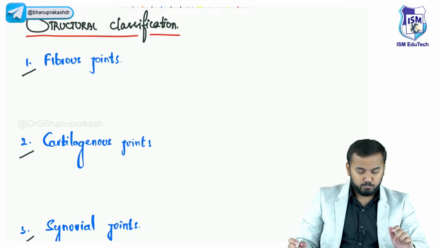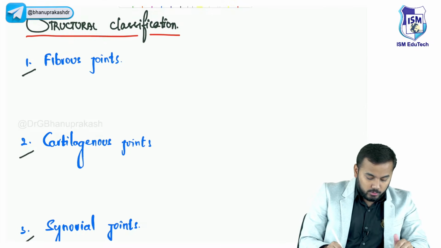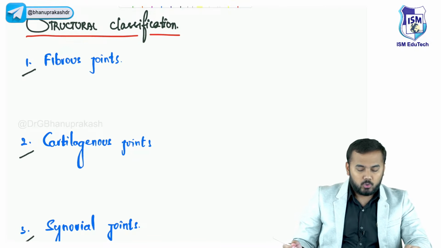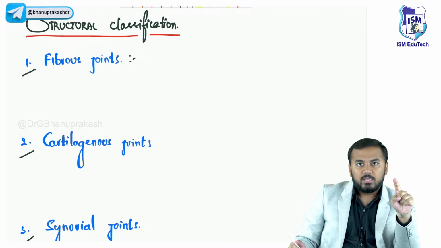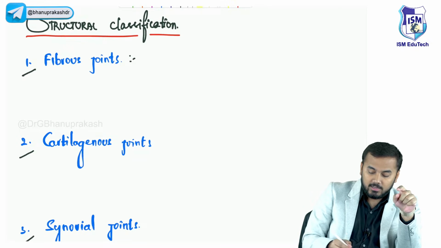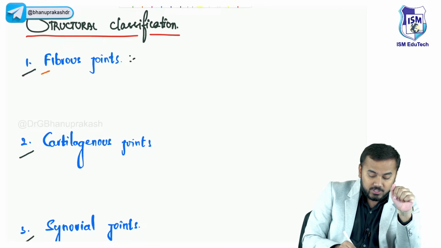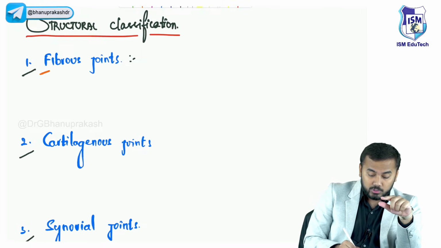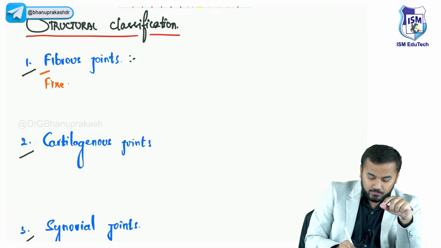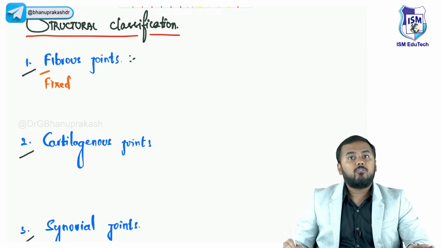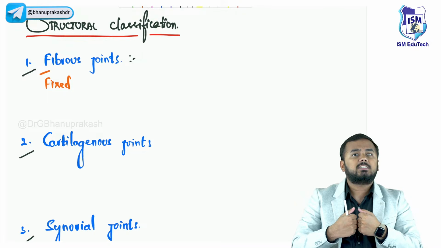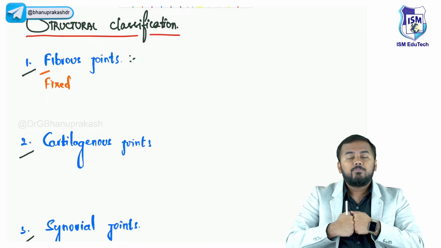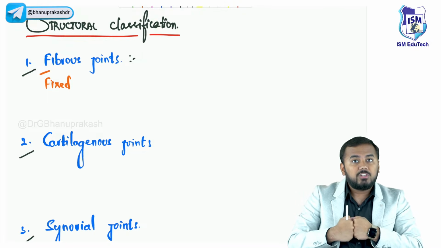Audible, right? Very good. Now coming to these fibrous joints, one very important thing you have to know: look at the first letter. First letter is F. F stands for fibrous. F also stands for fixed joints. What do I mean by fixed joints? Fixed joints in the sense joints which do not move. Joints which do not move are called fixed joints.